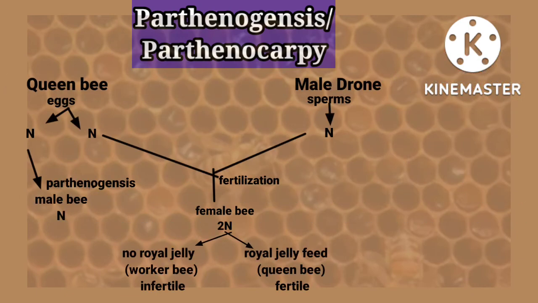Here comes the outline of how parthenogenesis and fertilization takes place in the honeybees.